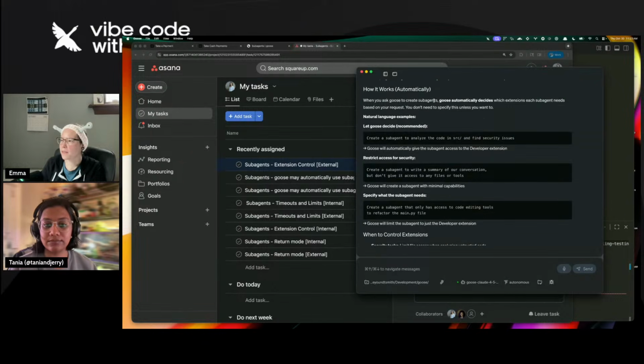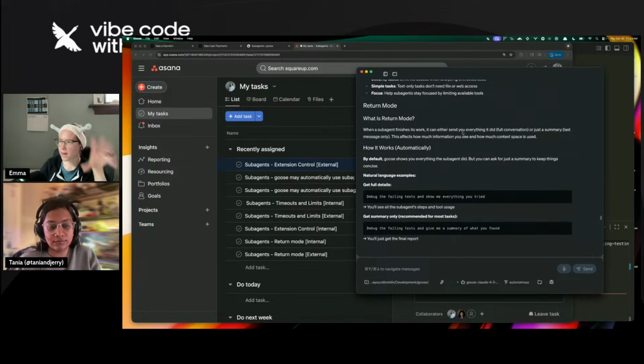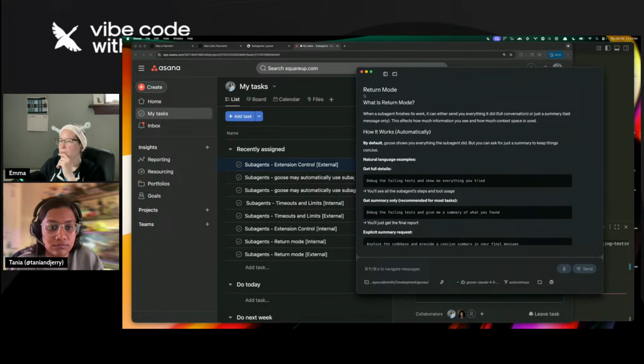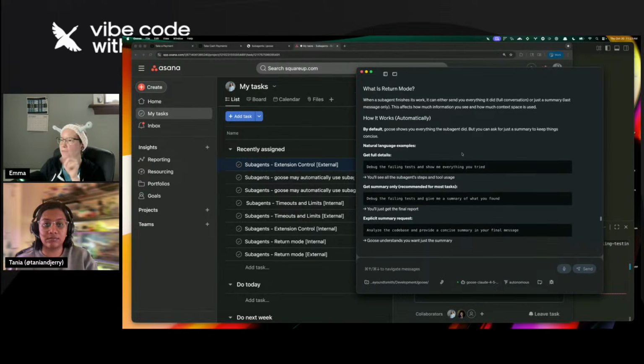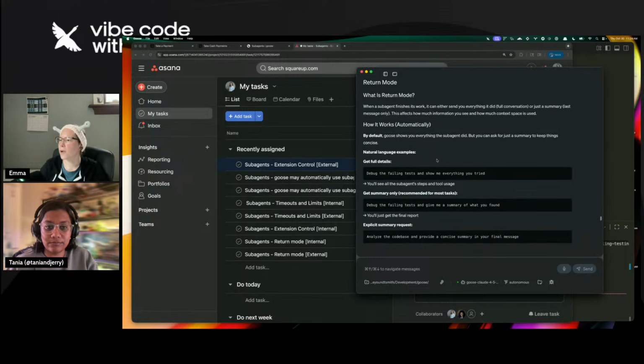So I think it's not completely true that Goose will just decide which extensions to give it. By default, the subagent will inherit all the extensions that are used by the main session. Let's see, what is return mode? Maybe a better way would be to split this out into sections and have Goose focus only on one thing. So I think for the next step, that's what I'm going to do. I'm going to read through what it tells me about return mode. Sends you everything it did, or just a summary, which is also my understanding and what I got from testing.